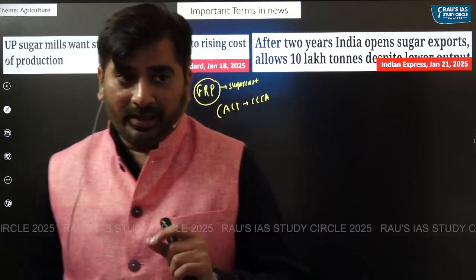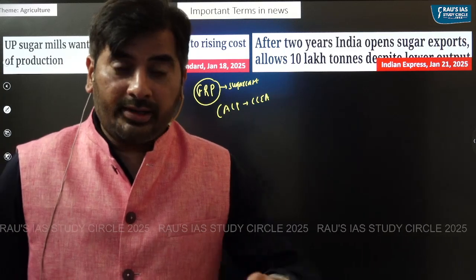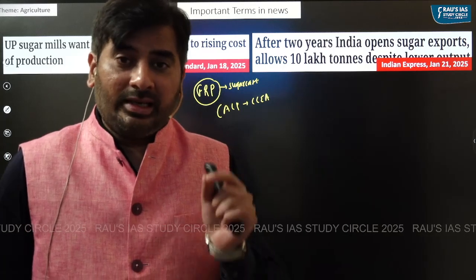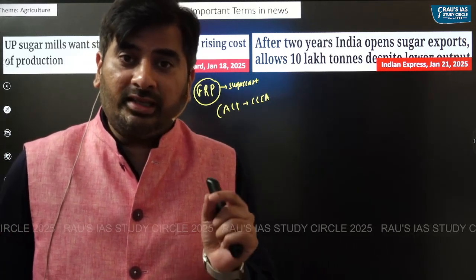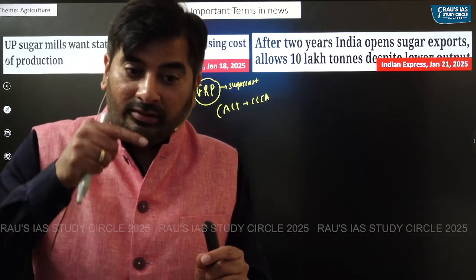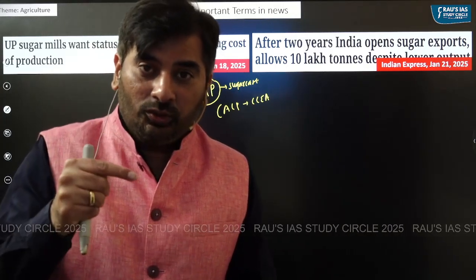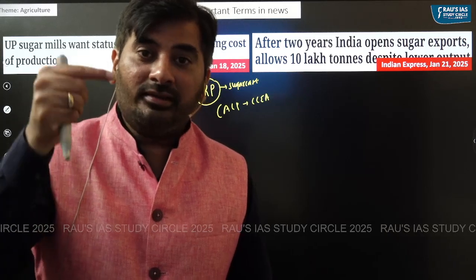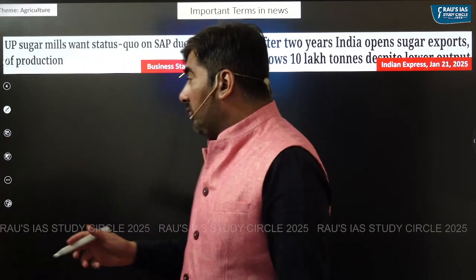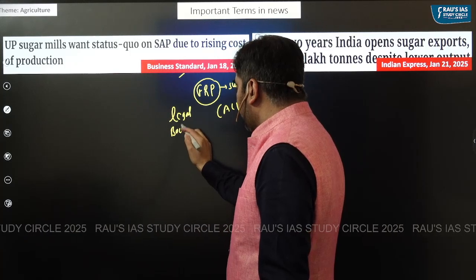What you must know is there is no legal backing for MSP. There is no law under which MSP is declared. But FRP is declared under the Sugarcane Control Order of 1966. And this Sugarcane Control Order of 1966 is in turn issued under the Essential Commodities Act of 1955, which means for FRP, there is a legal backing.